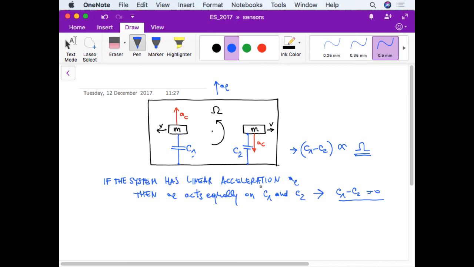Okay, and this is the reason why we use two masses here and not just one. Okay, because with only one mass we cannot distinguish between a linear acceleration and a rotation, because we observe exactly the same thing.